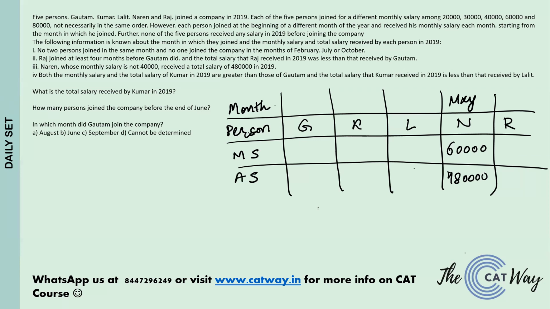Now, if Raj's salary was rupees 20,000 and Gautam's salary was rupees 30,000.